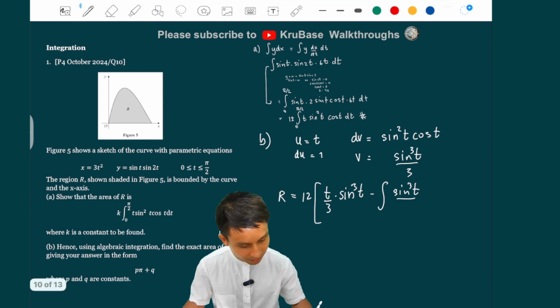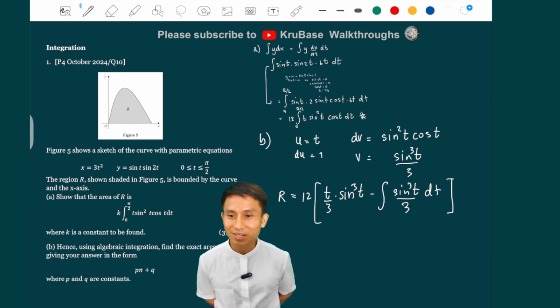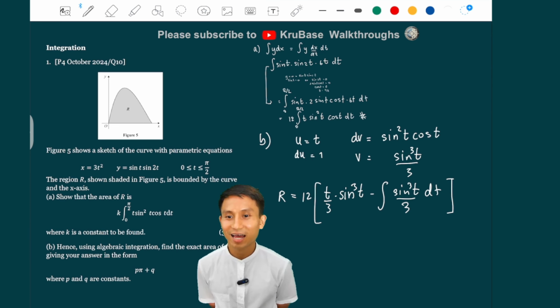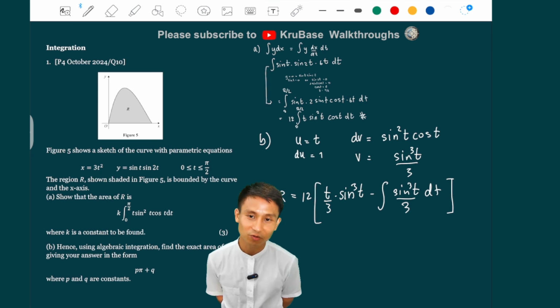And this is a big deal. This is another big deal here, because you need to integrate sine cubed again, and that is real hard work. Now, are we in trouble? Not really, because we know what's called the reverse chain rule again.